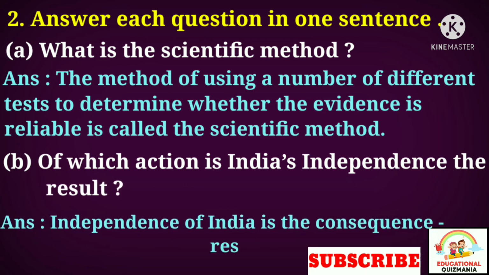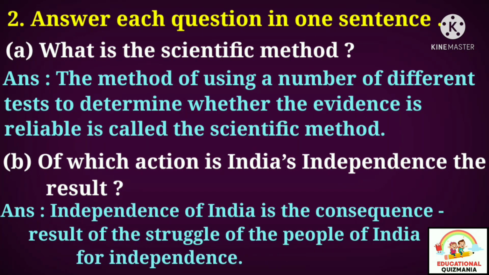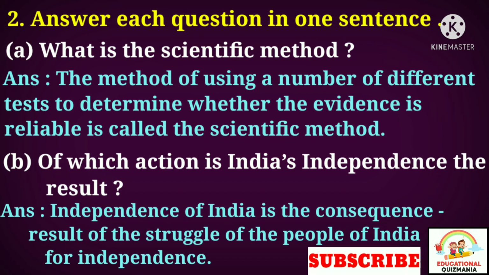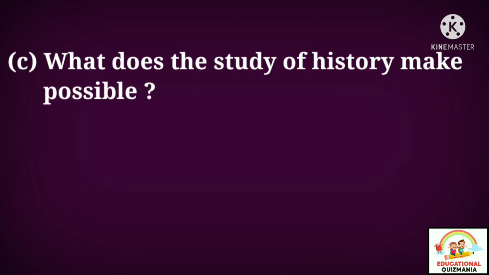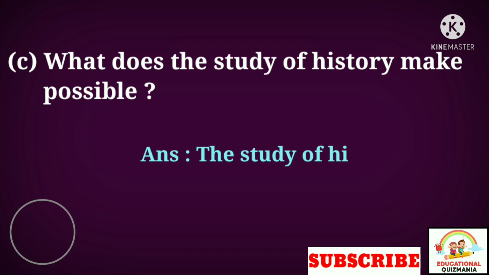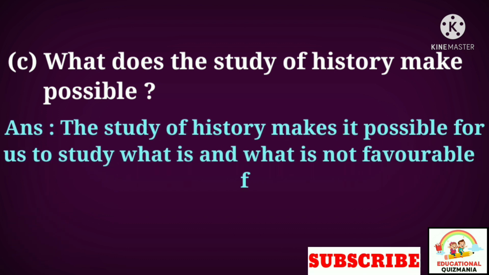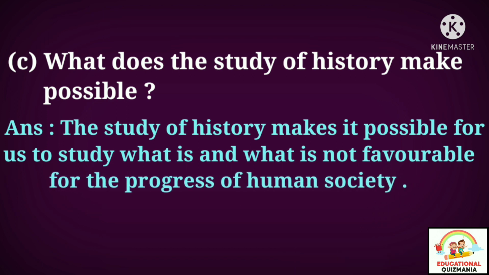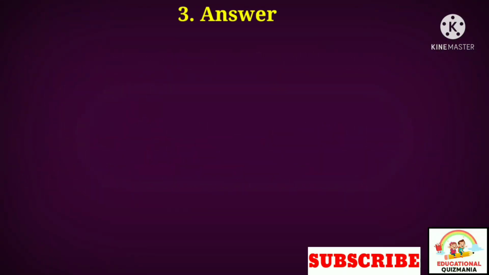B. Of which action is India's independence the result? Answer. Independence of India is the consequence result of the struggle of the people of India for independence. C. What does the study of history make possible? Answer. The study of history makes it possible for us to study what is and what is not favorable for the progress of human society.